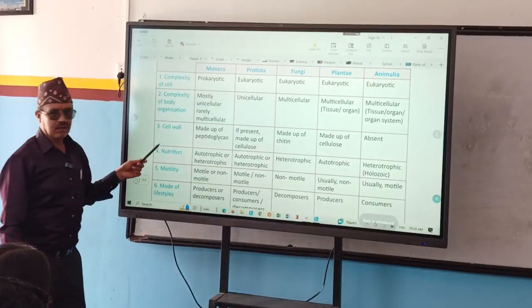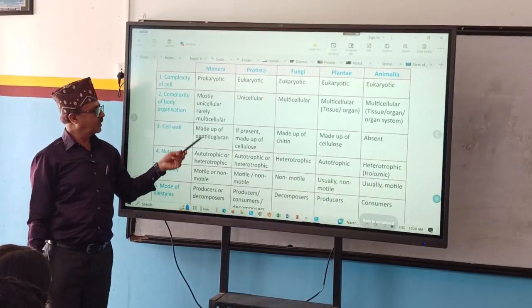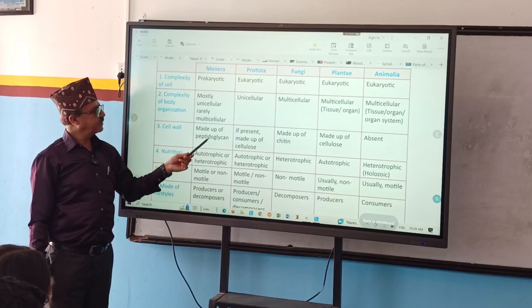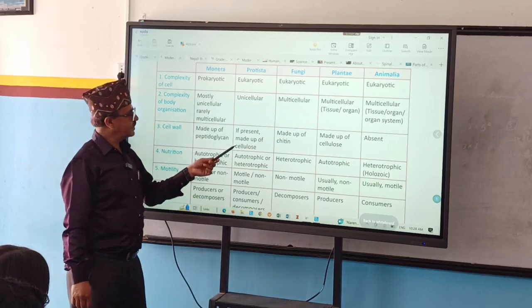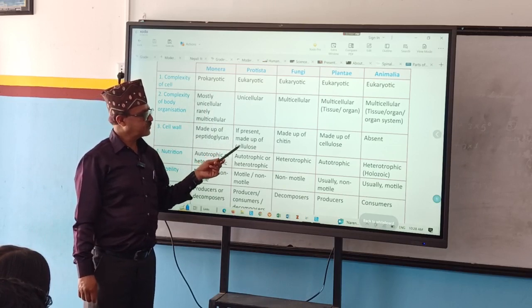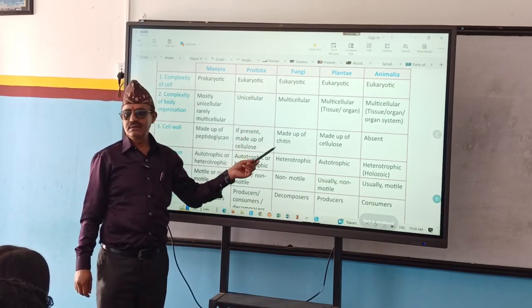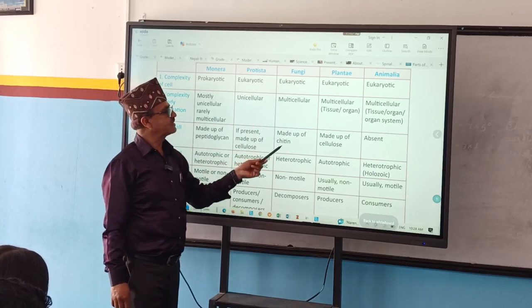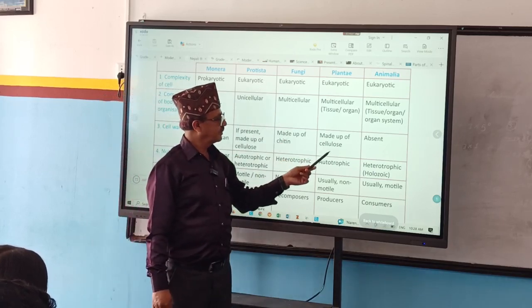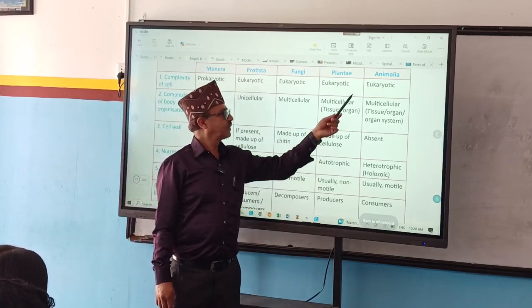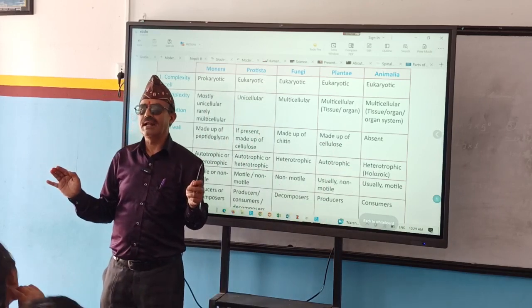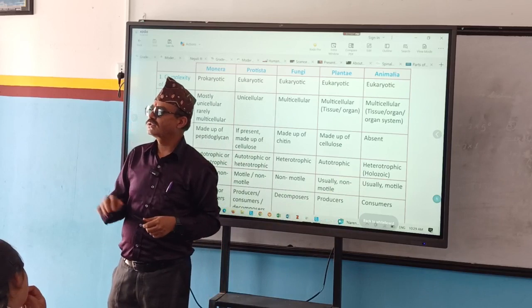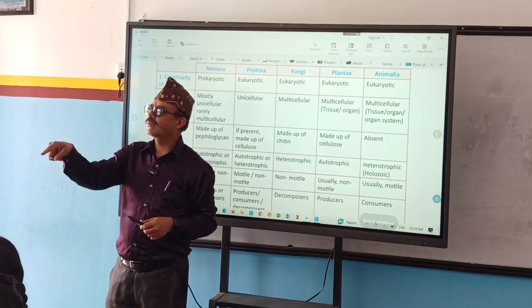Next one, cell wall. What is the cell wall of Monera made up of? Peptidoglycan. And Protista made up of cellulose. Fungi made up of chitin. Plantae cellulose. But in animalia? So we have to give a glance and then memorize things. Don't distract your mind here and there. Keep the water bottle down.